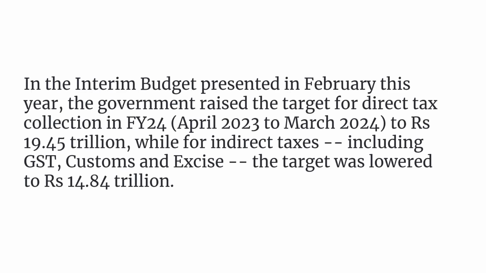You can read here. In the interim budget presented in February 2024, the government raised the target for direct tax collection to around 20 trillion, which is equal to 20 lakh crore. While for indirect taxes, including GST, customs and excise, the target was lowered to around 15 lakh crore.